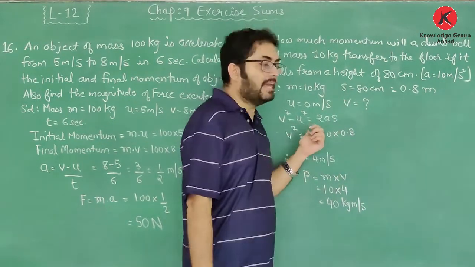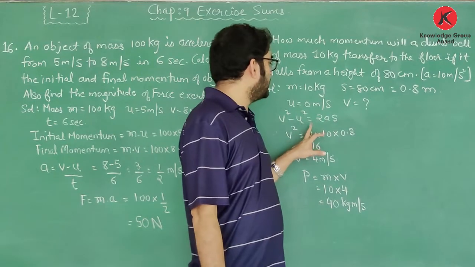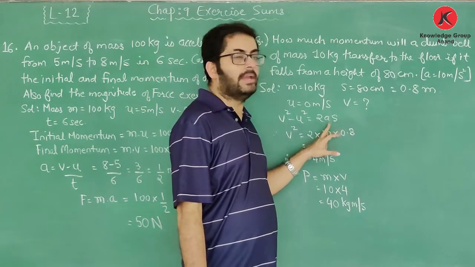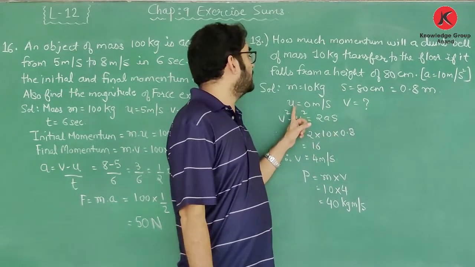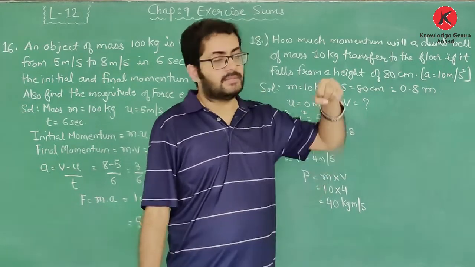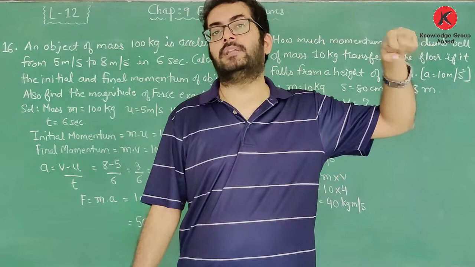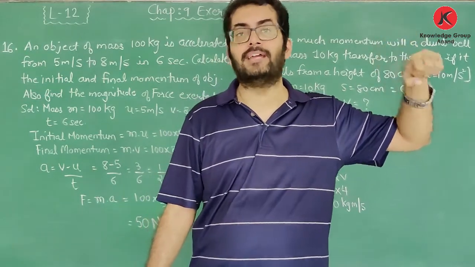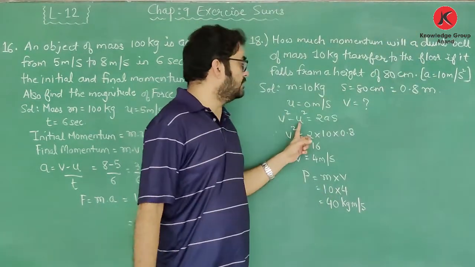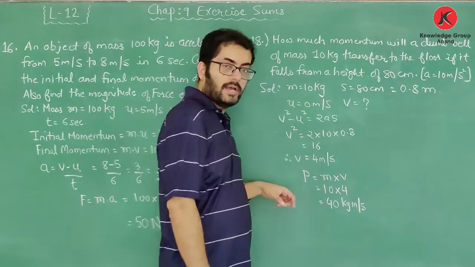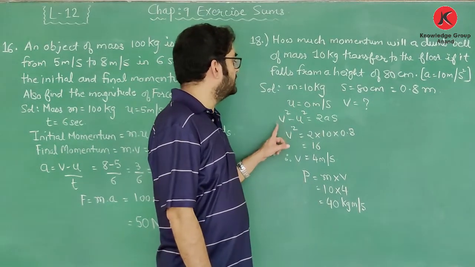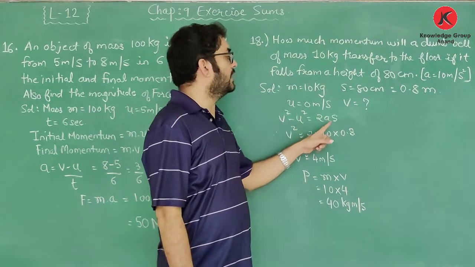ओके, तो we have a formula v square minus u square is equal to 2 into a into s. Now as you can clearly see that when the dumbbell is released from a height, जब आप उसको रिलीज करते हो तब उसकी इनिशियल वेलोसिटी यानी कि u की वैल्यू हो जाती है 0. तो यहाँ पे u की वैल्यू 0 हो गई, तो ये पूरा टर्म 0 हो गया. तो डायरेक्टली मुझे क्या फॉर्मूला मिला? v square is equal to 2 into a into s.